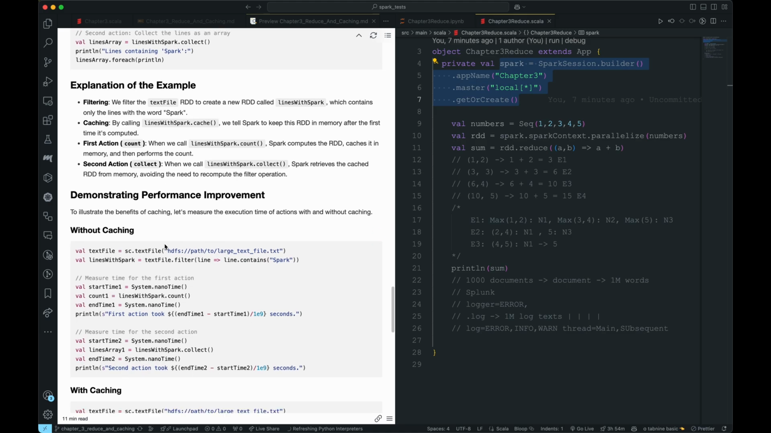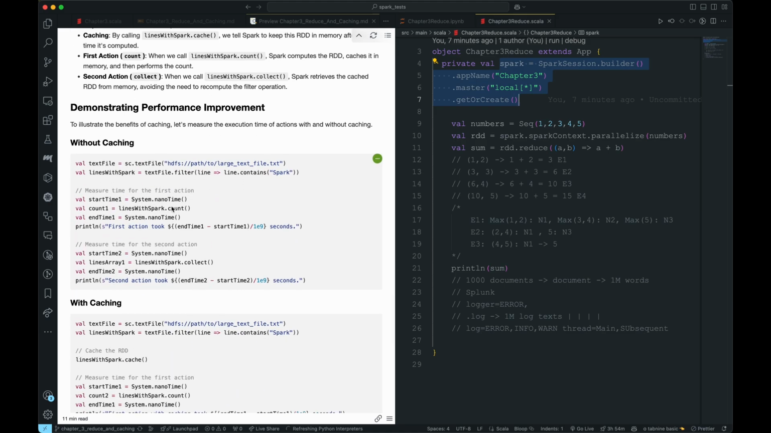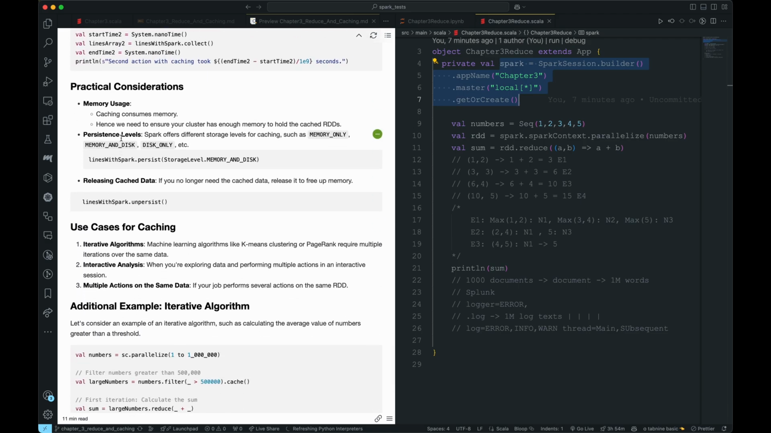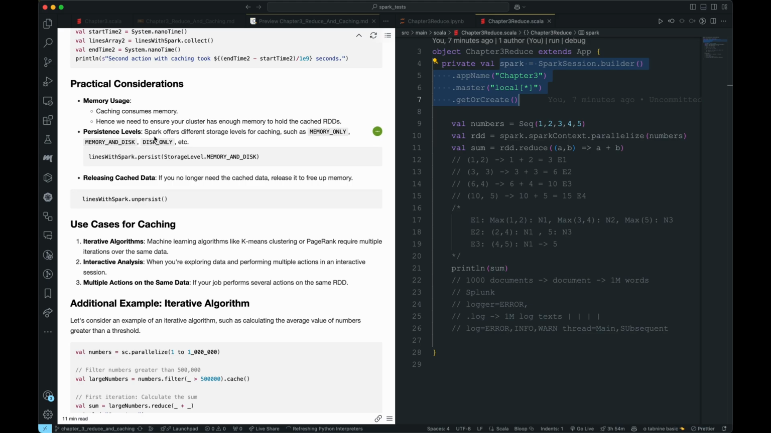Now demonstrating the performance improvement, we will see how this helps with caching time. Practical considerations, memory usage: it consumes memory, so it's very important that you don't store something which is really big in memory. Ensure that the cluster has enough memory to hold cached RDDs. Persistence level: it offers different types of caching such as memory only, memory and disk, and disk only. So memory only is everything in memory, memory and disk is a percentage, you can distribute this, and disk only is only on disk. These are some examples, and I would recommend you read through the documentation.